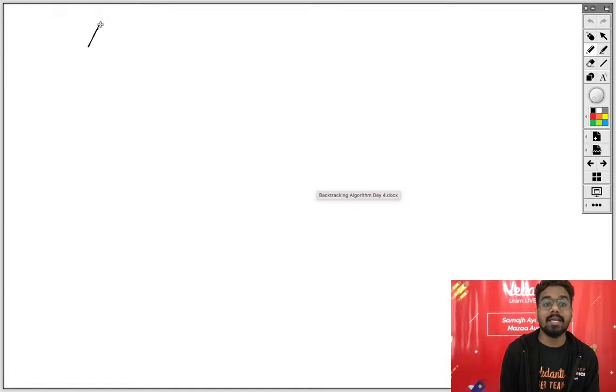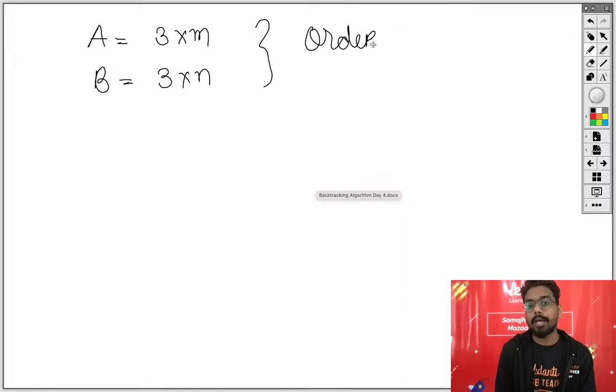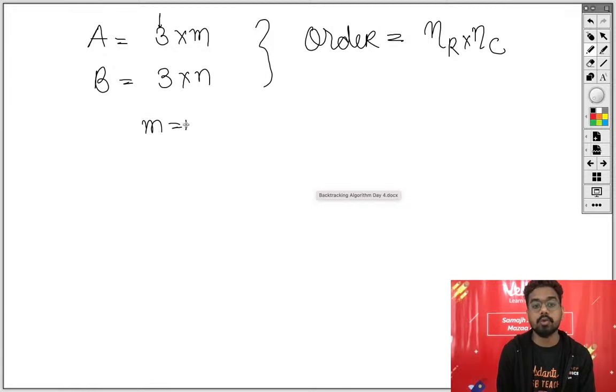अच्छा, अब ये चीज पर हम लोग क्या सीखेंगे कि मैट्रिक्स ए का ऑर्डर क्या है, 3 into m। What is the order of the matrix B? 3 into n. What is the meaning of the order? Order means it says number of rows and number of column. ठीक है, इसको हम बेटर इस फॉर्म में लिखेंगे, नंबर ऑफ रोज इनटू नंबर ऑफ कॉलम. Now there are 3 rows and m column and it is given that over here m is equals to n.